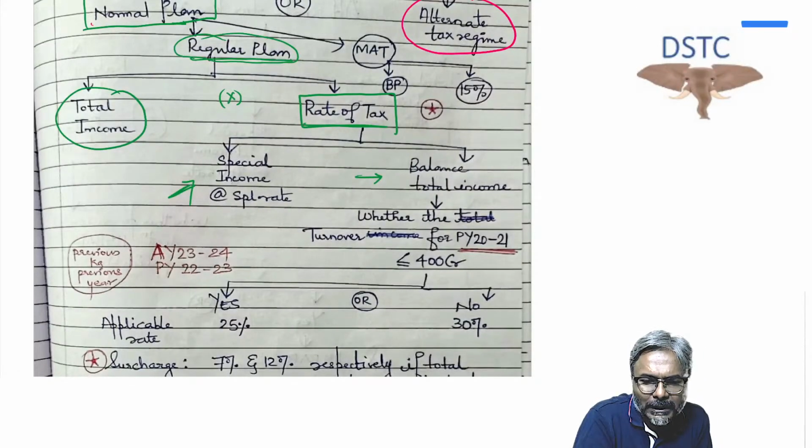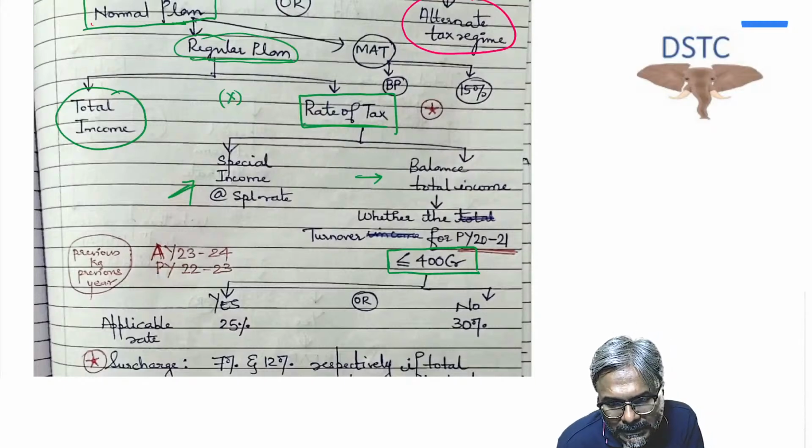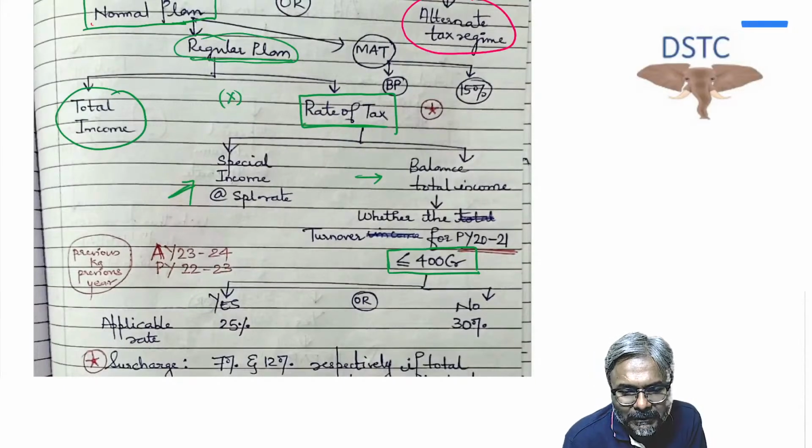And what is the question? Whether the turnover for the previous year 2021 is up to rupees 400 crore. That is a question, students, that you have to target.